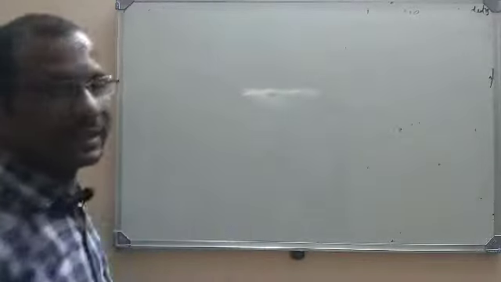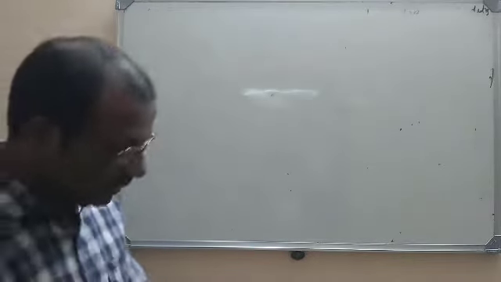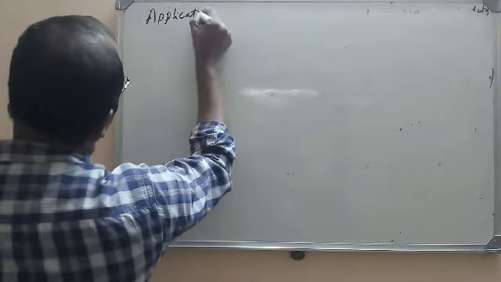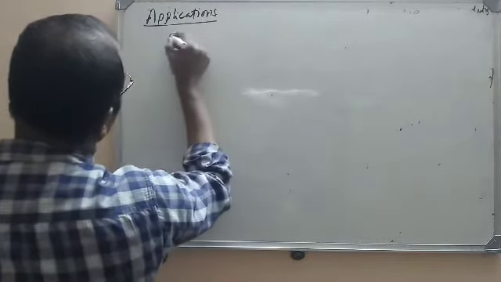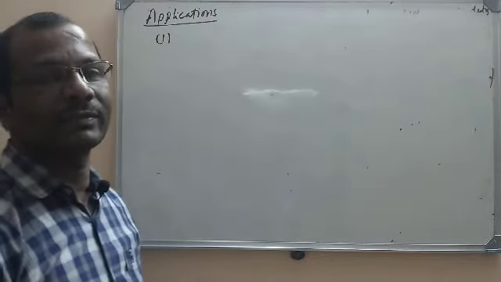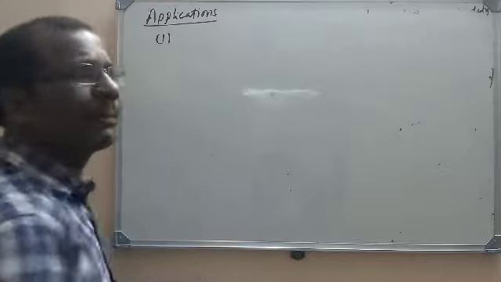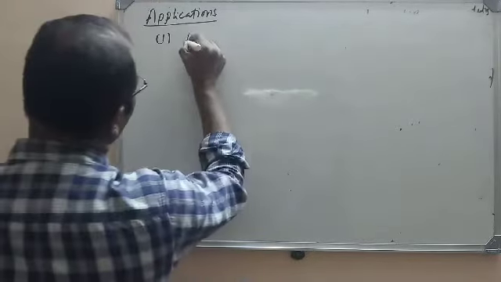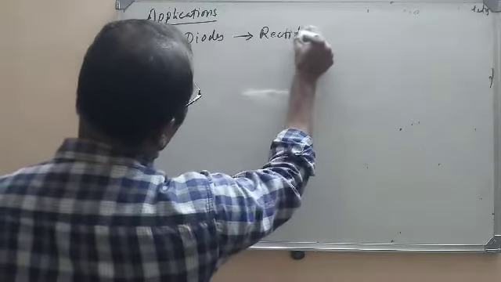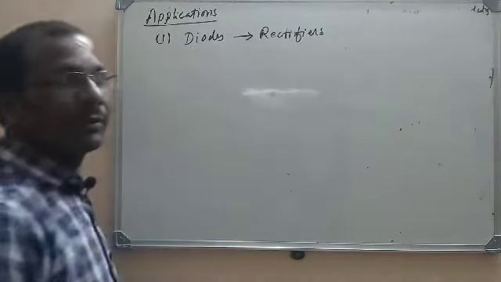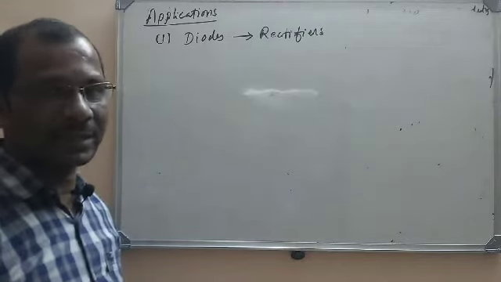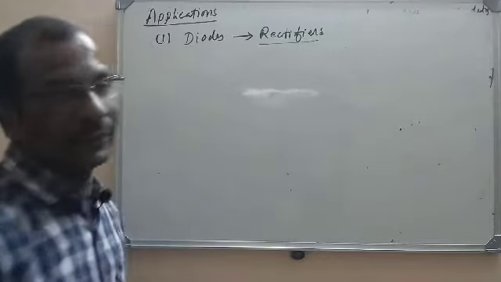Now let us study some of the applications of semiconductors. What is the first one? We use n-type and p-type semiconductors in diodes, and these diodes are used in rectifiers. So we make diodes by using n and p type semiconductors, and those are used in rectifiers.